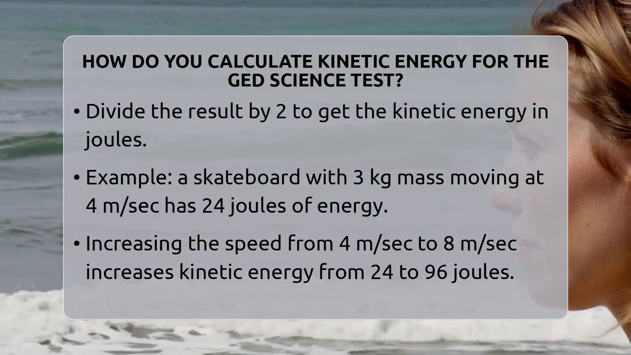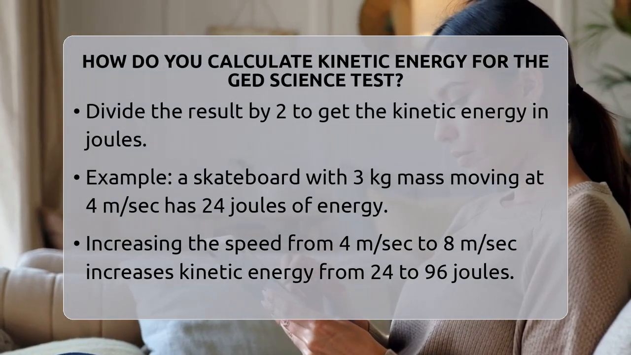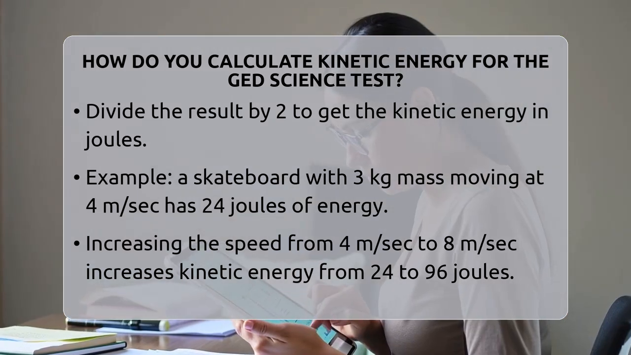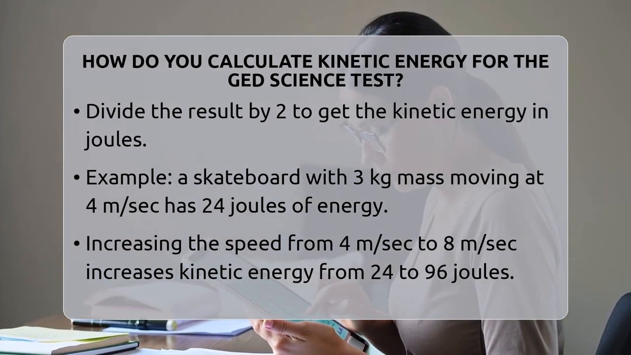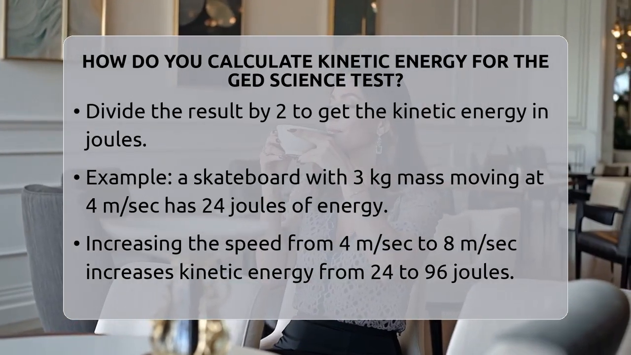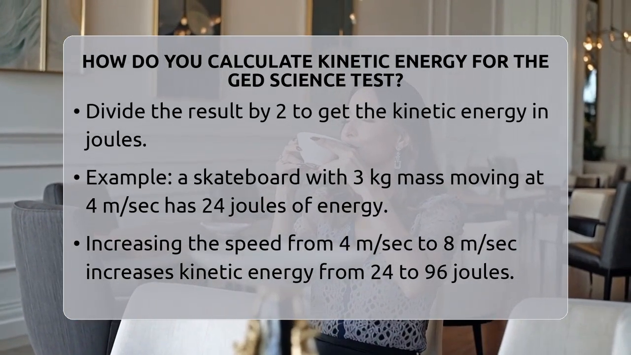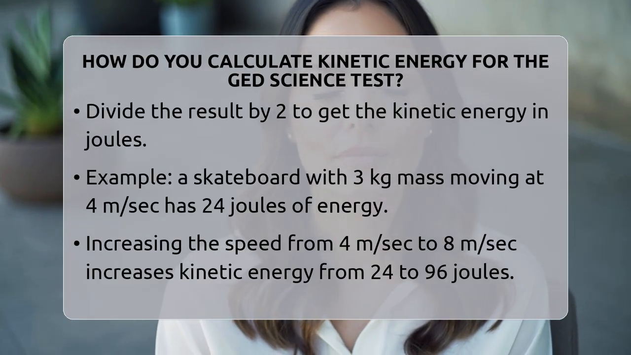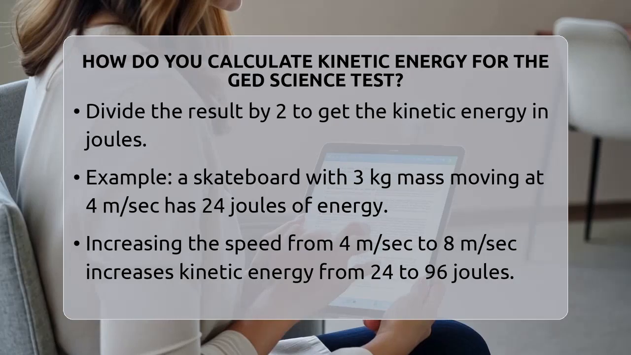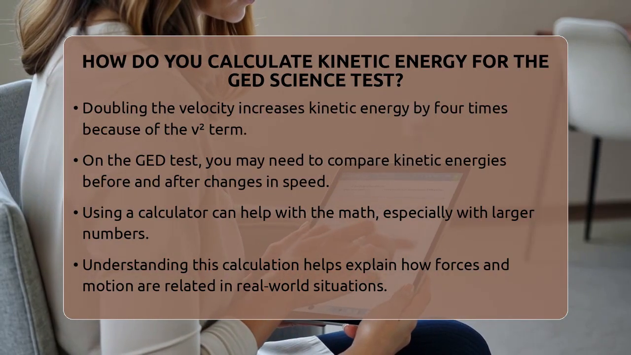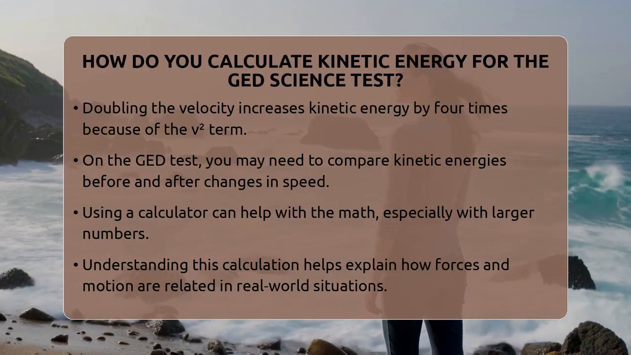If the skateboard speeds up to 8 meters per second, you do the same steps. Square it to get 64. Multiply 3 by 64 to get 192. Divide 192 by 2, and the new kinetic energy is 96 joules. Notice how doubling the speed from 4 to 8 meters per second increased the kinetic energy from 24 to 96 joules. Because velocity is squared in the formula, doubling the speed makes the kinetic energy 4 times larger.